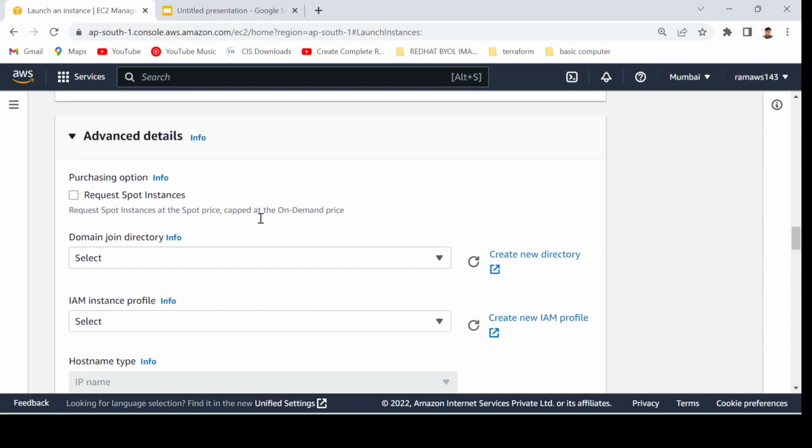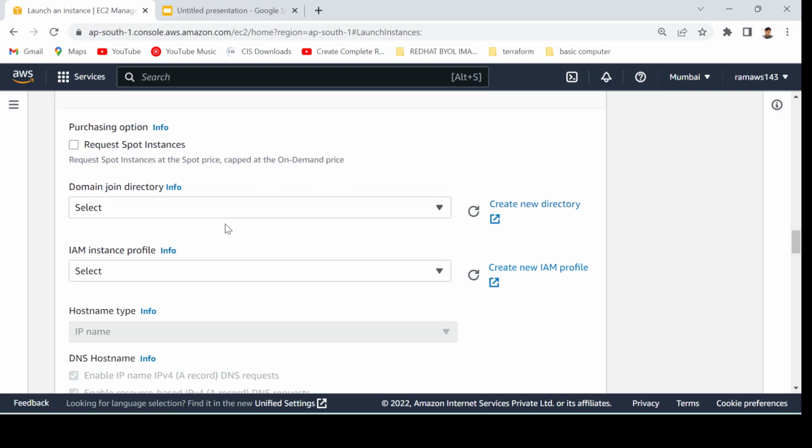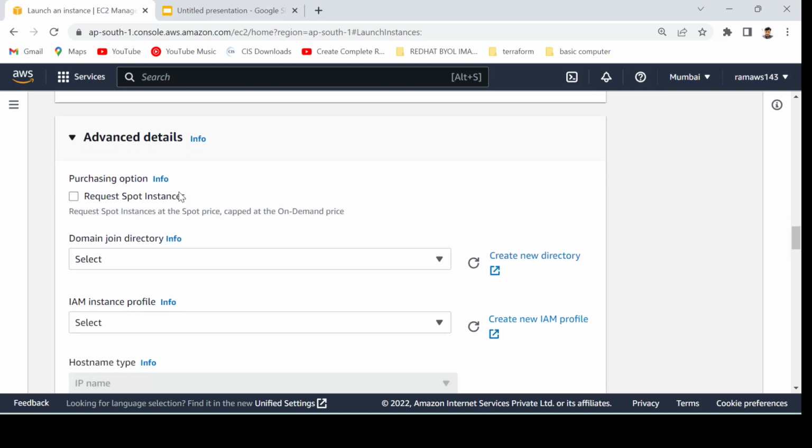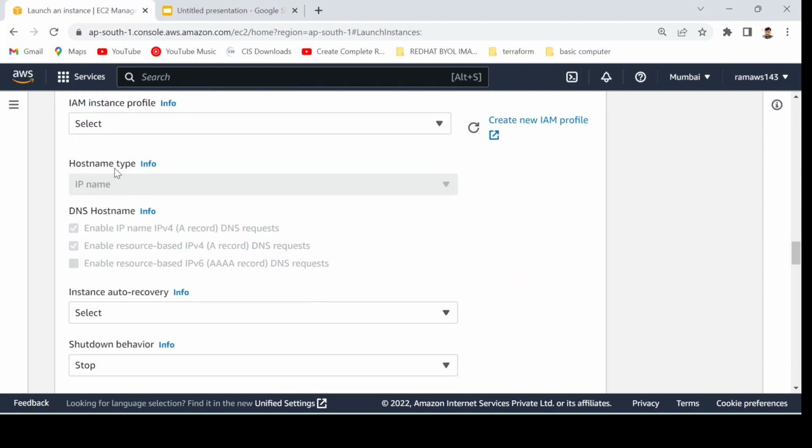This is the IAM instance profile, right? It gives the access, just like a service account. Let's suppose you want to get access to an S3 bucket from the EC2, then how will you authenticate? That is for role based access, right? We will be discussing more on this when we make a video on the IAM section. If you have to type the host name and all that, this is regarding that.